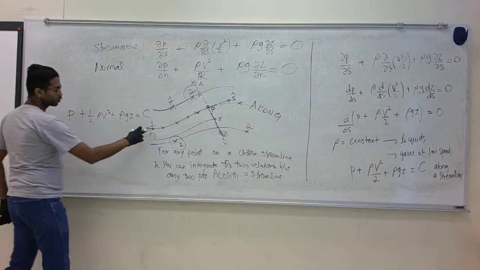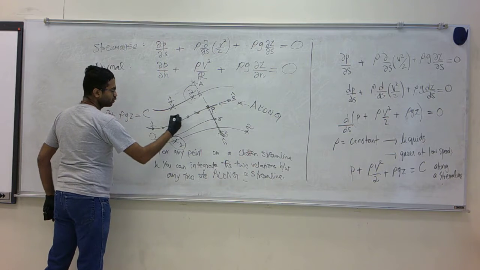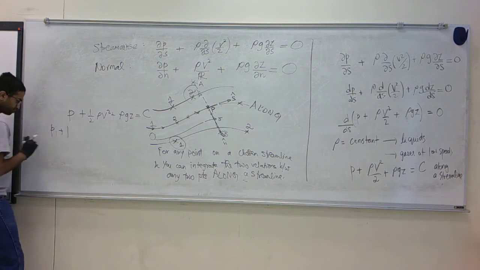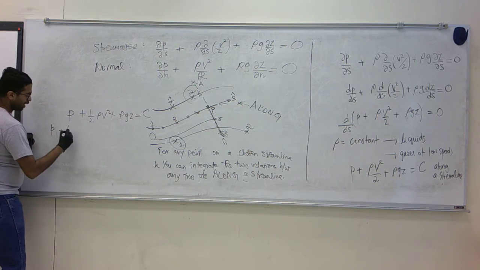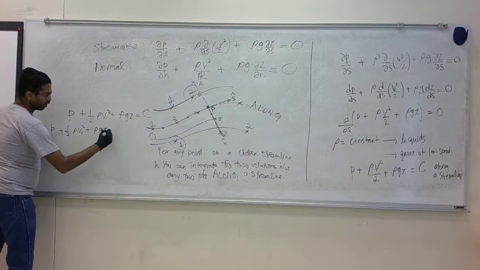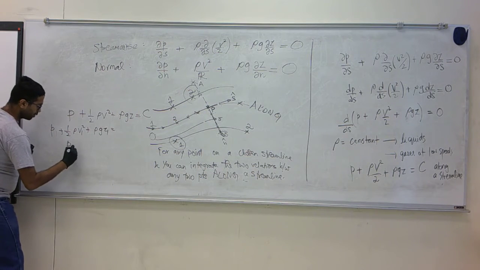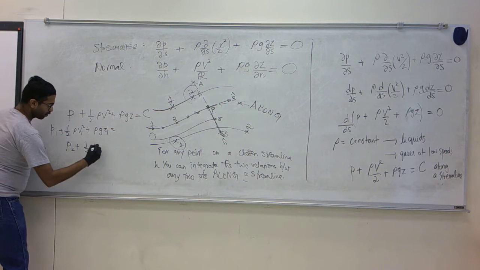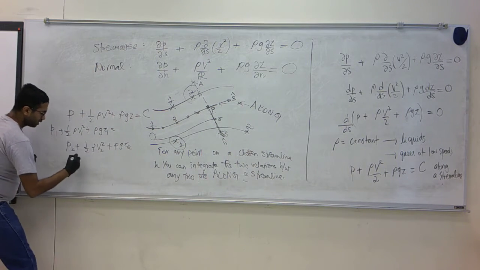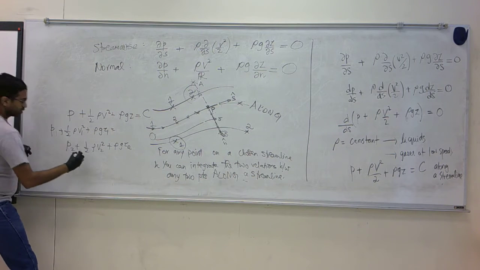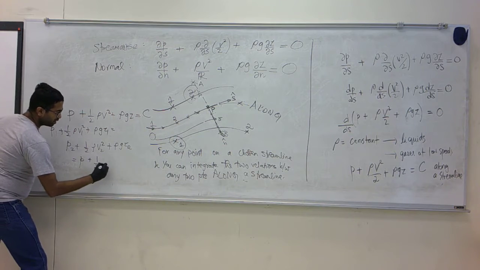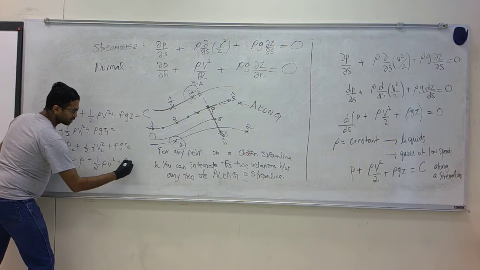Like for example, if I choose 1 and this to be 2, I can write P1 plus half rho V1 squared plus rho G Z1 is equal to P2 plus half rho V2 squared plus rho G Z2. This is equal, for any general point P, to P plus half rho V squared plus rho Gz.